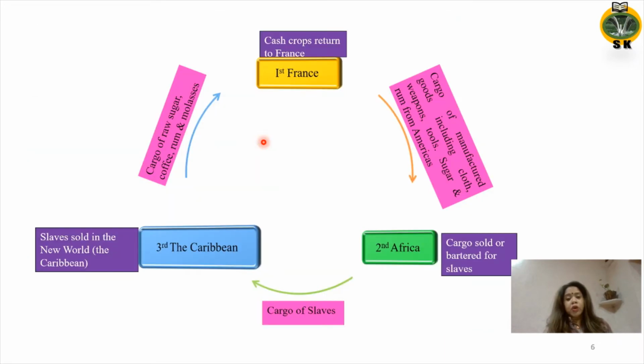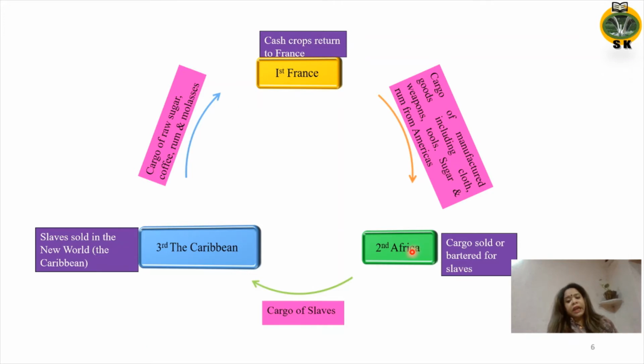Now let's look at how commodities were exchanged at each of these places. The first leg began in France, where a cargo of manufactured goods including cloth, weapons, tools, sugar, and rum from the Americas was carried to Africa, and this cargo was sold or bartered for slaves.